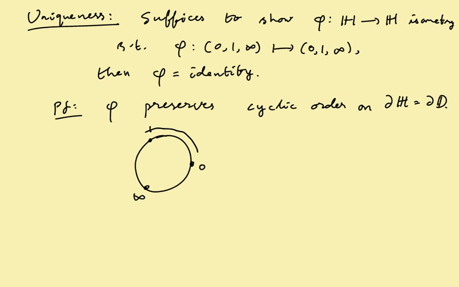Well, going from 0 to 1 to infinity is going counterclockwise, and what you know is that phi mapping S1 to S1 is a homeomorphism. Okay, and if it takes 3 points to themselves, then it takes the counterclockwise direction to the counterclockwise direction. So it has to be either orientation preserving or orientation reversing. Because it's a homeomorphism, it has to be orientation preserving.